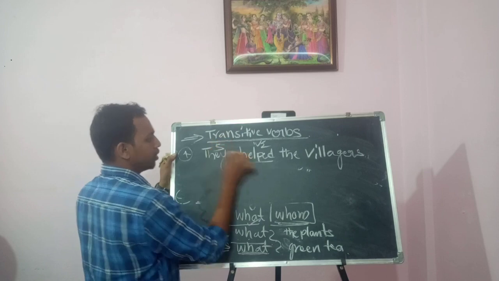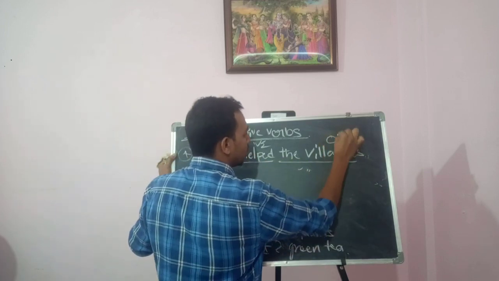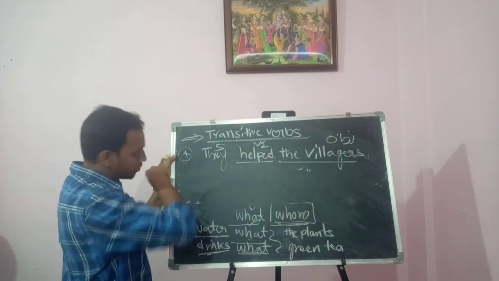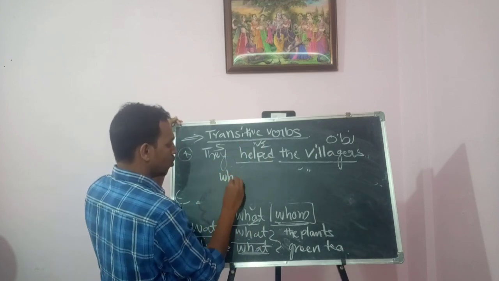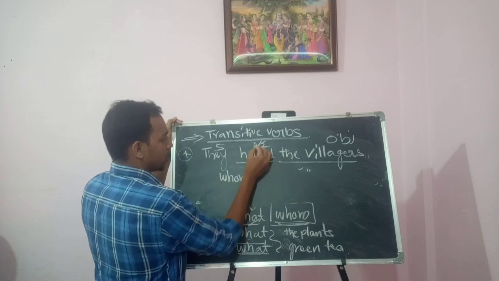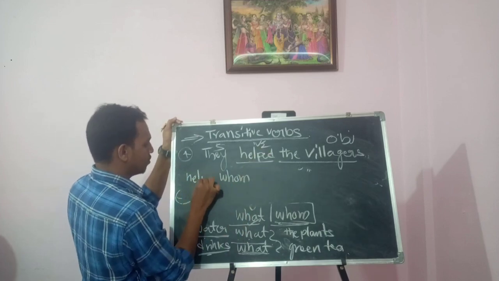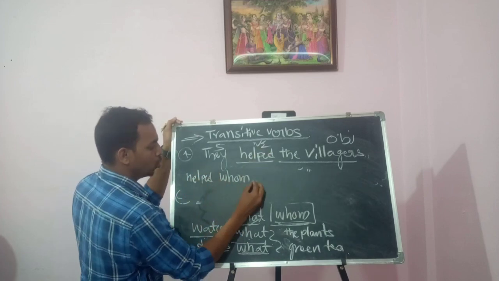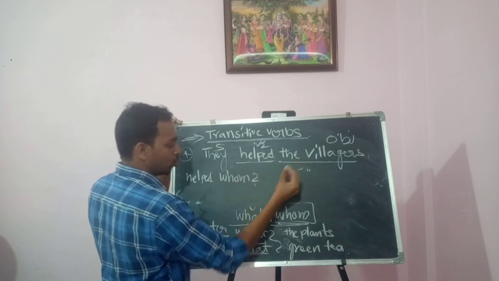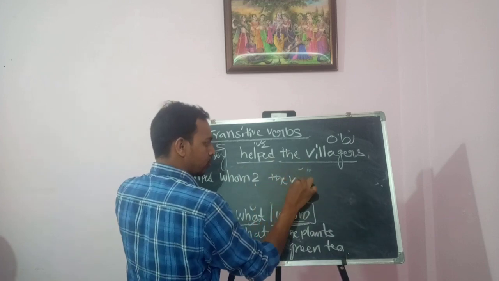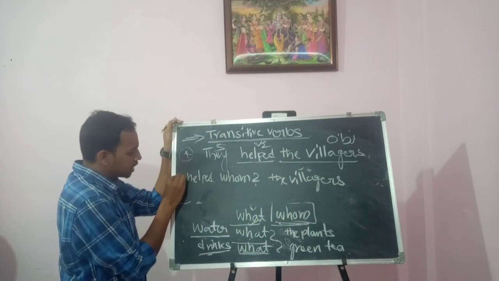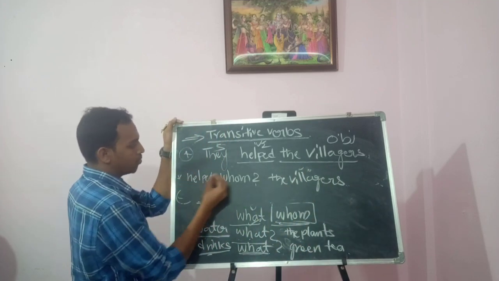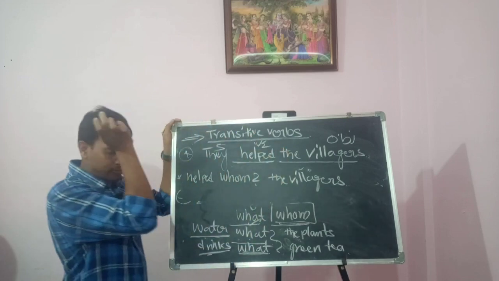They is the subject and the villagers are the object. So this sentence has an object, and by using whom, the verb helped: helped whom? The villagers. So this verb is called a transitive verb.